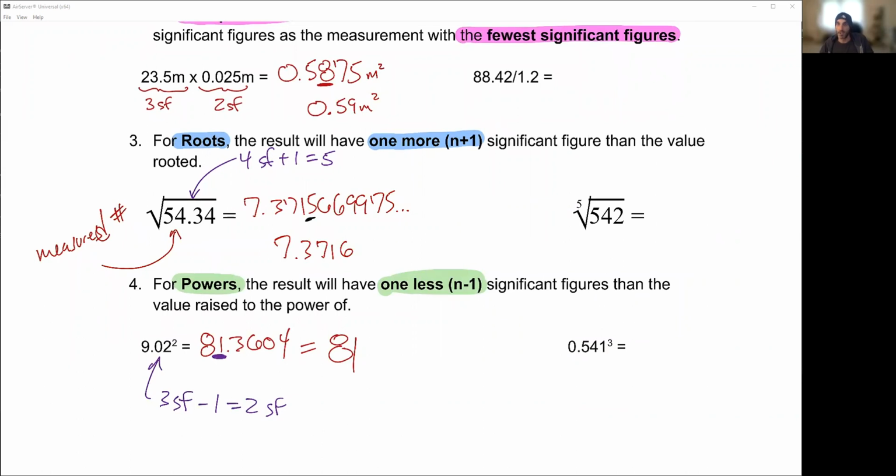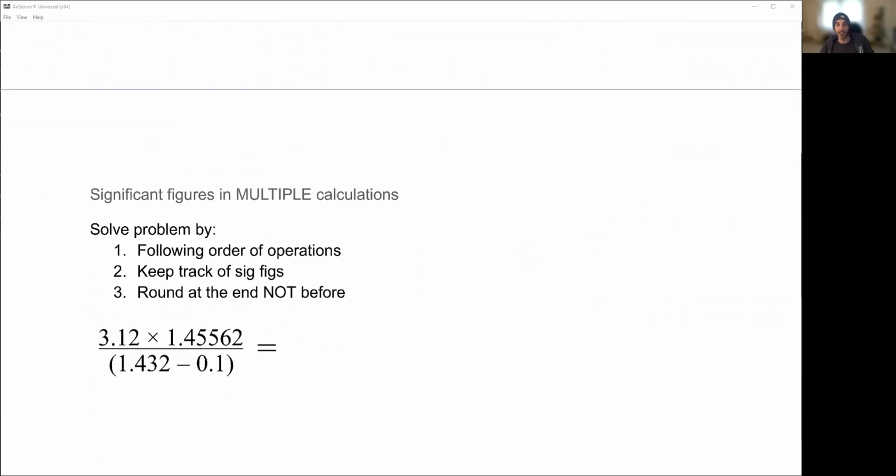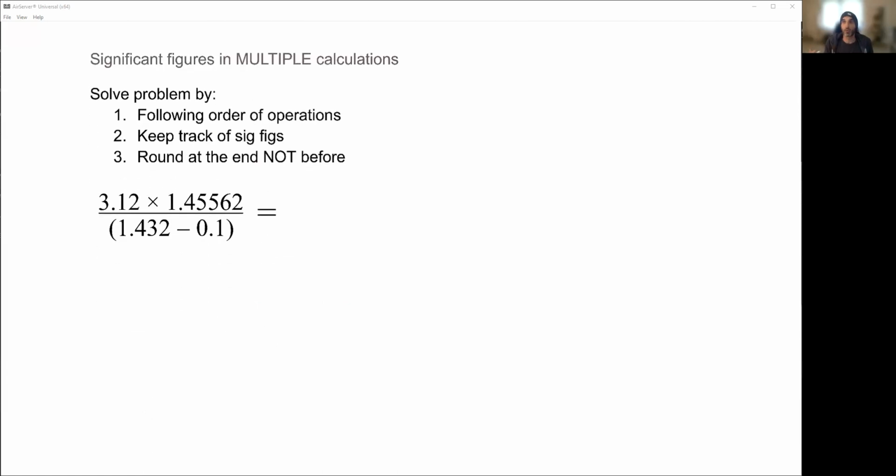Okay, good. So next up, when we're doing calculations, it changes a little bit more. So I have this in scientific notation. We're close to done. So first of all, we're going to solve the problem by, again, following the order of operations. We're going to keep track of the sig figs, and then at the very end, we're going to round. So we're never going to round until we get to the very end.